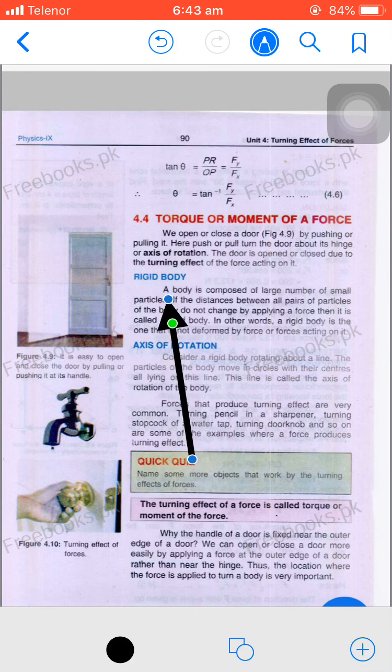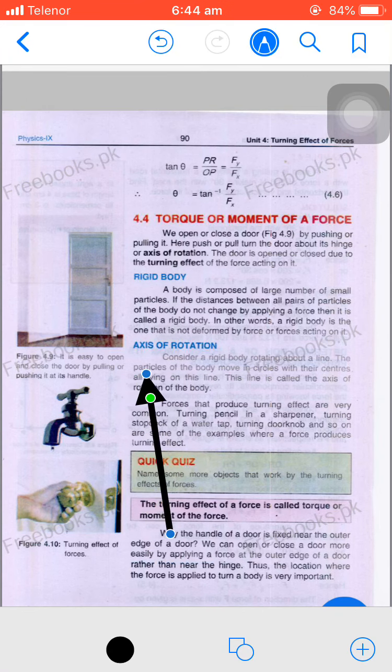What is a rigid body? You have to underline from here. A body is composed of a large number of small particles. Every body is made up of a large number of particles. If the distances between all the pairs of particles of the body do not change by applying a force, then it is called a rigid body. This is the definition of a rigid body.